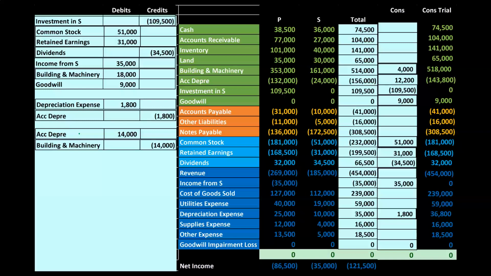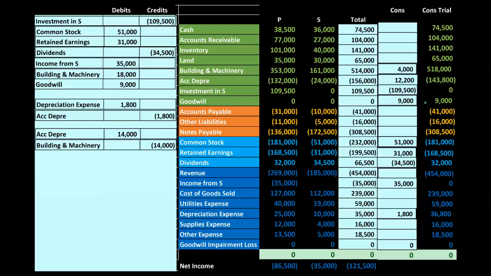Now, the next thing we had was an impairment to the goodwill. So once we have the goodwill on the books, notice it doesn't just get depreciated or amortized in a straight line type of fashion. So we're actually going to keep it on the books, but then we're going to have to decrease it if it's impaired in some way, which means we're going to have to test for impairment somehow, right? We're going to have to go through and test and say, all right, was the goodwill impaired? If it is impaired, then we have to write it down at that point in time of impairment.